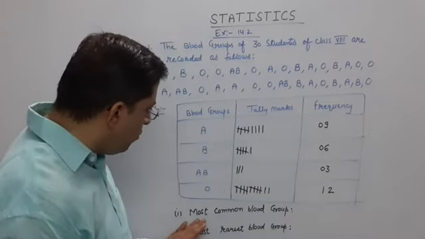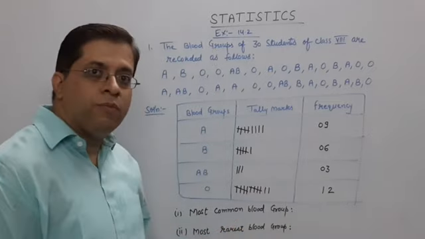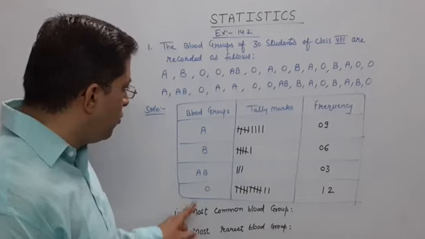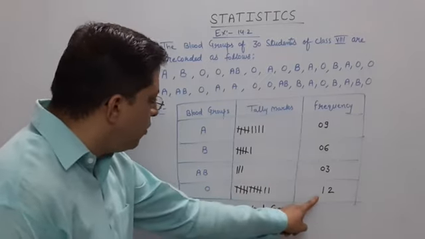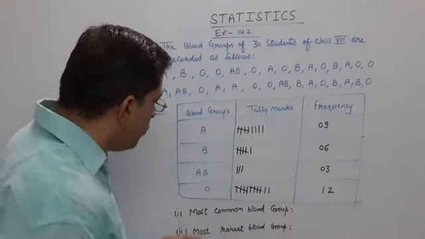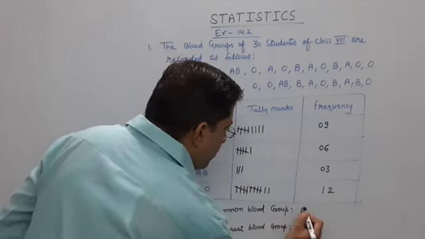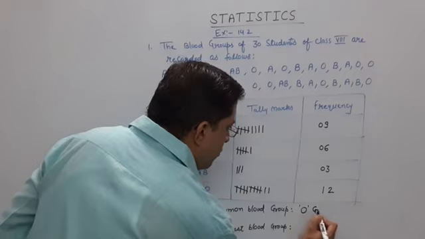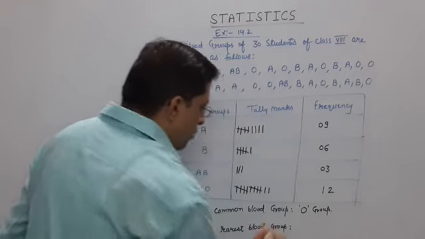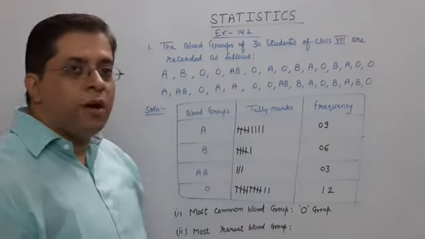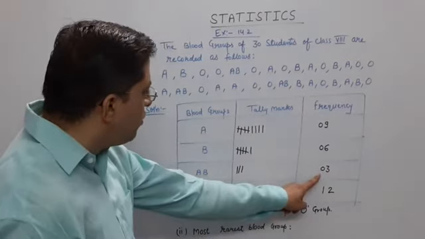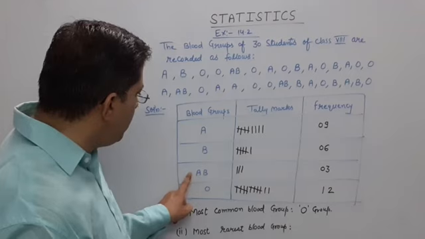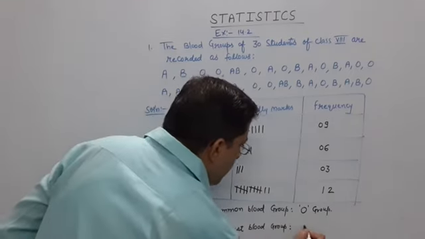To find out the most common blood group, the most common blood group is the one with the highest frequency. The highest frequency is 12, and the blood group is O. O group is the most common blood group. Now the rarest blood group means the frequency is lowest. Lowest frequency is 3, and the blood group name is AB.